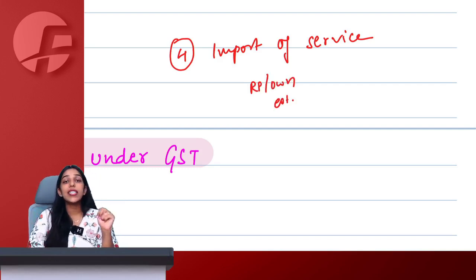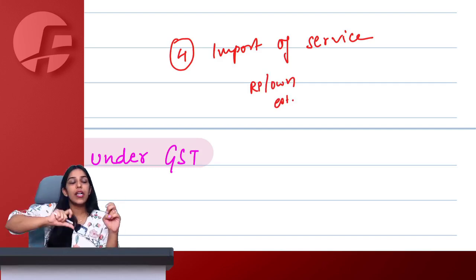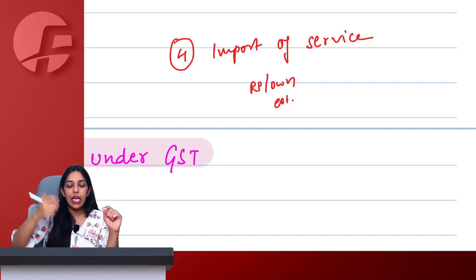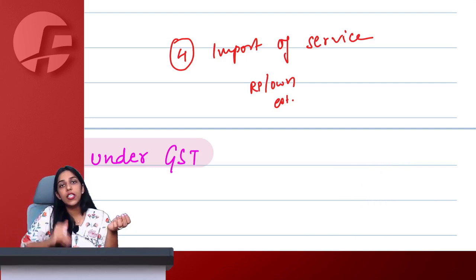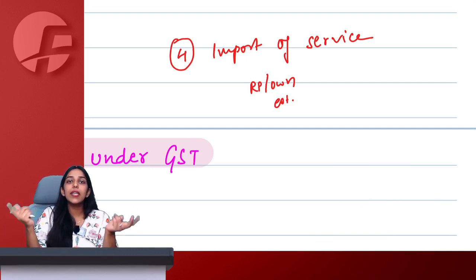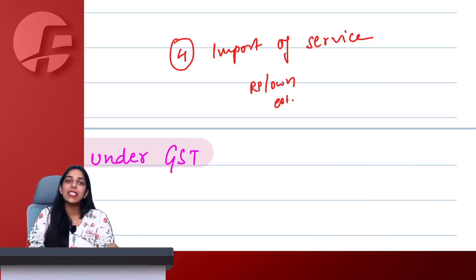Now I cannot call it a distinct person. Why? Because distinct person is same PAN, separate registration. But if I have an establishment in another country, it will of course be my establishment. It cannot be registered. Let's say I have one branch in Pakistan. Can my Pakistan branch be registered under GST? No, because GST is in India, Indian territory. How can an outside India branch be registered under GST? Therefore, it cannot be called my distinct person. It will always be my establishment only.